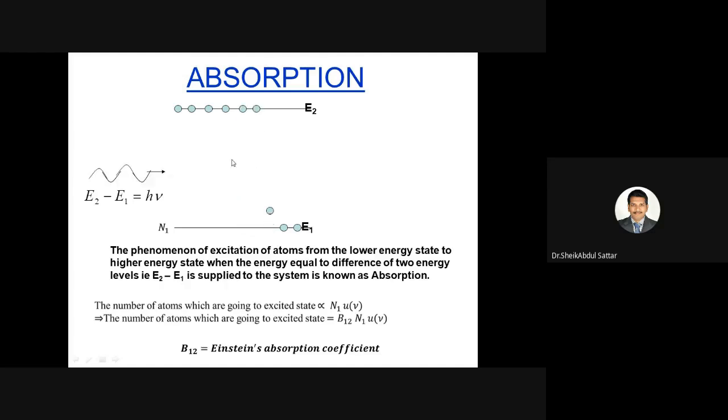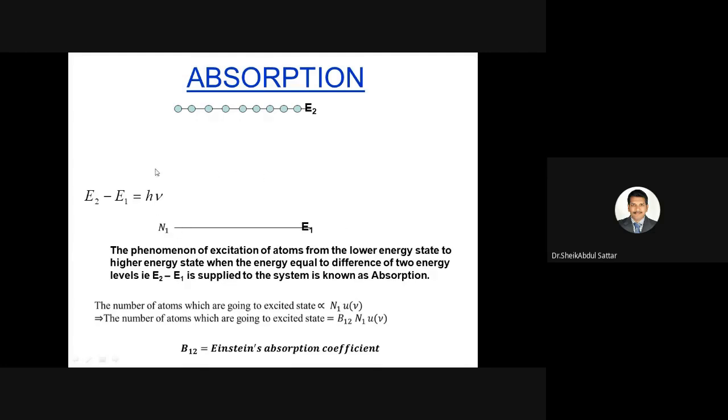The number of atoms going to the excited state depends on what factors? First, how many atoms are available in the lower energy level. If more atoms are there, more will be excited. That means the number of atoms going to the excited state by absorption is directly proportional to N1.